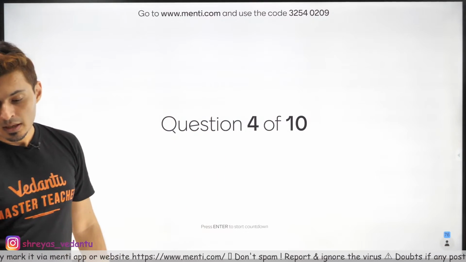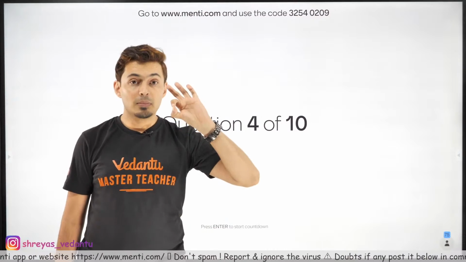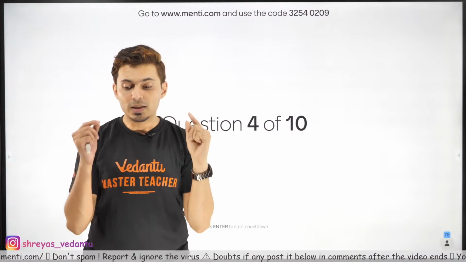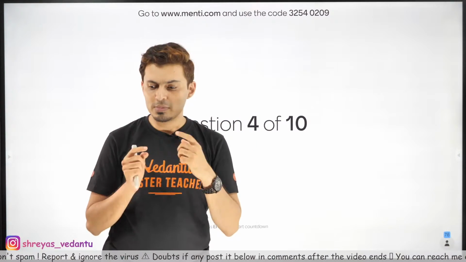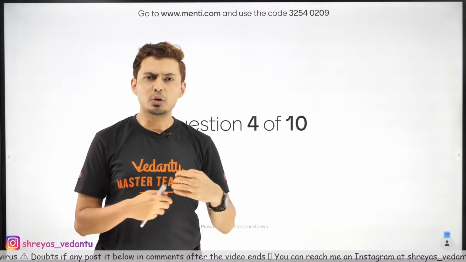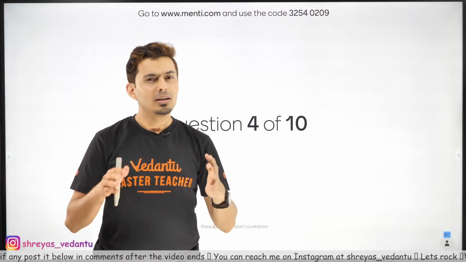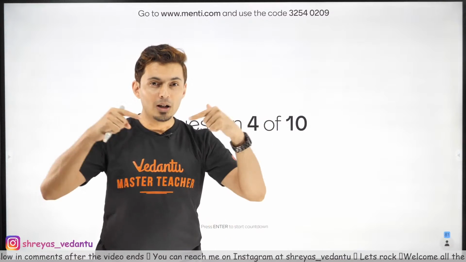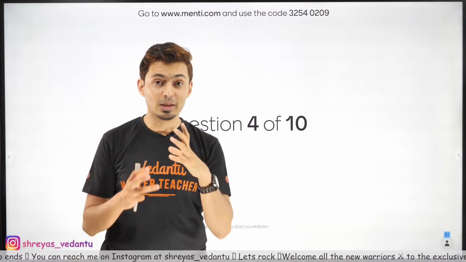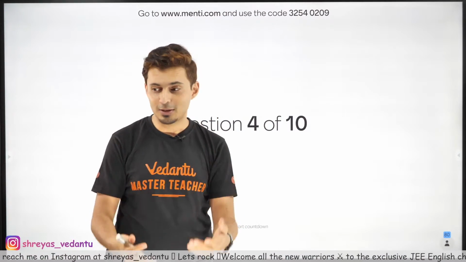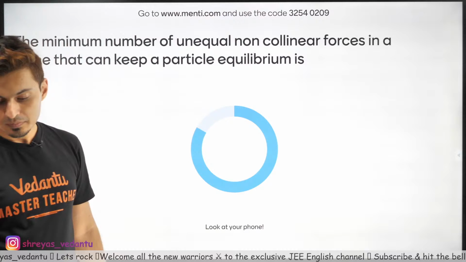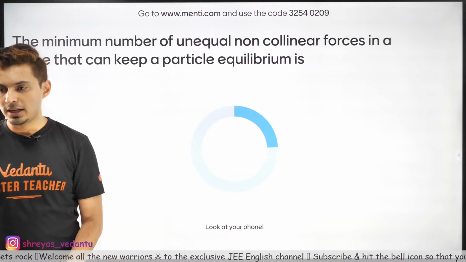And the 4th question: how many minimum number of unequal non-collinear forces are required to keep a particle in equilibrium? Now, if you do not know the word equilibrium, don't worry. Equilibrium means at rest. All the forces cancel out each other. You would have learned this in 9th standard, in Newton's laws. They are vector quantities. Okay. So let's see how many of you can get the answer. Question number 4 coming up on your screens right away. Read the question very carefully.